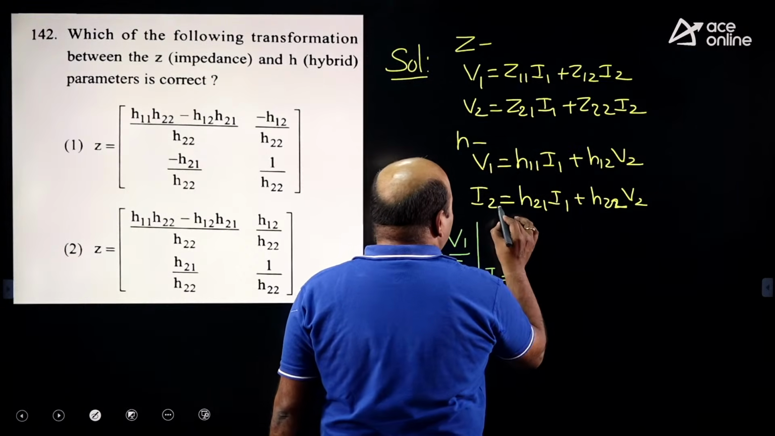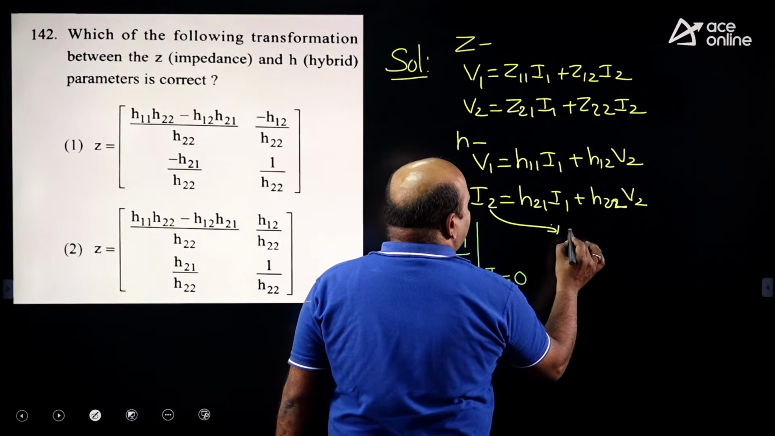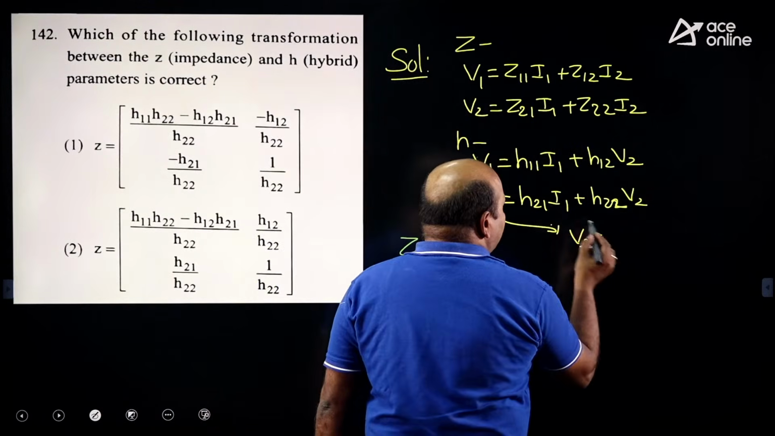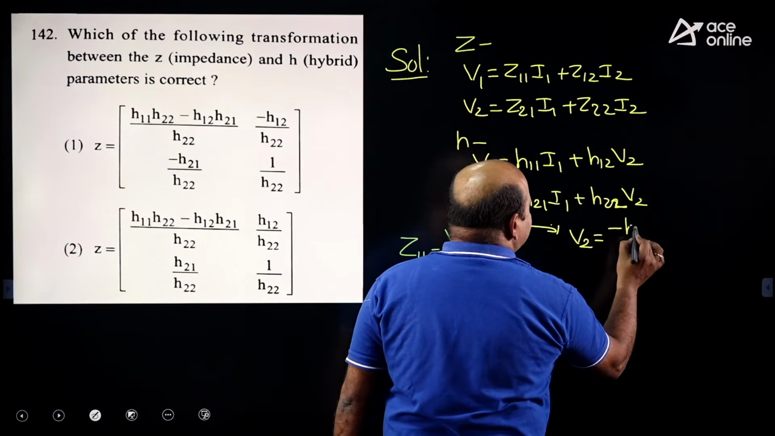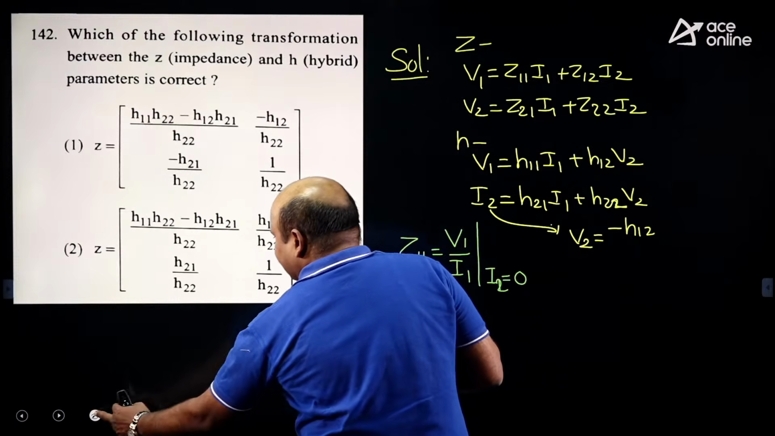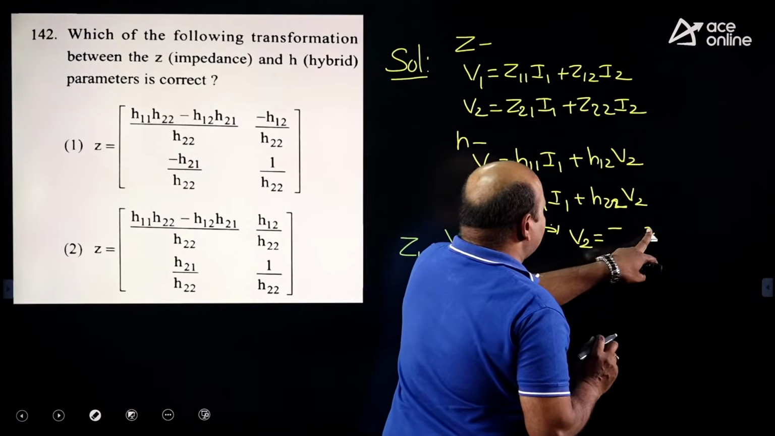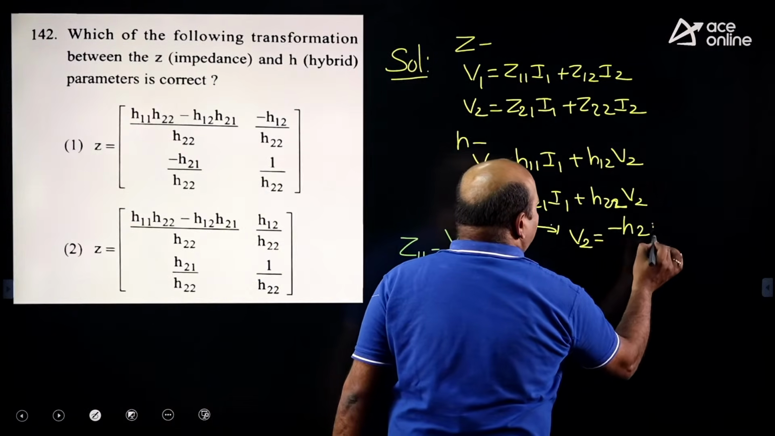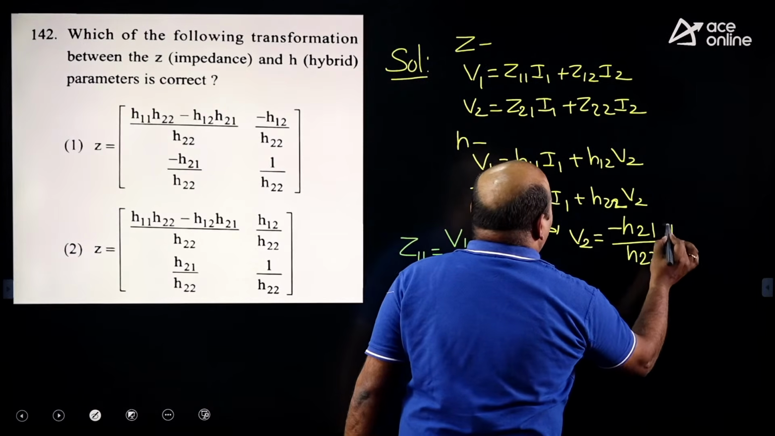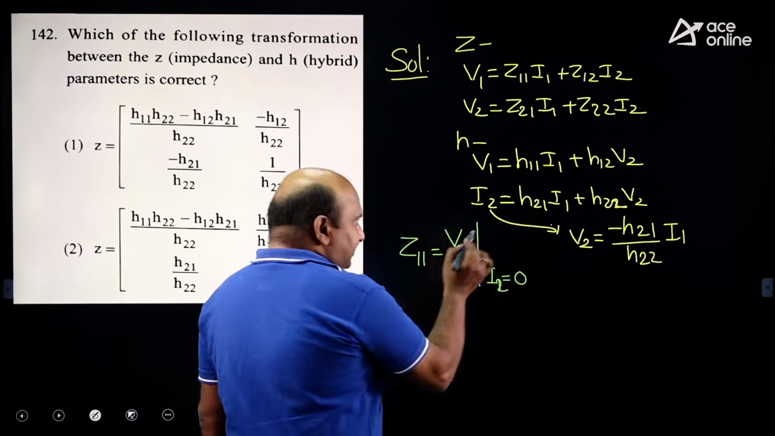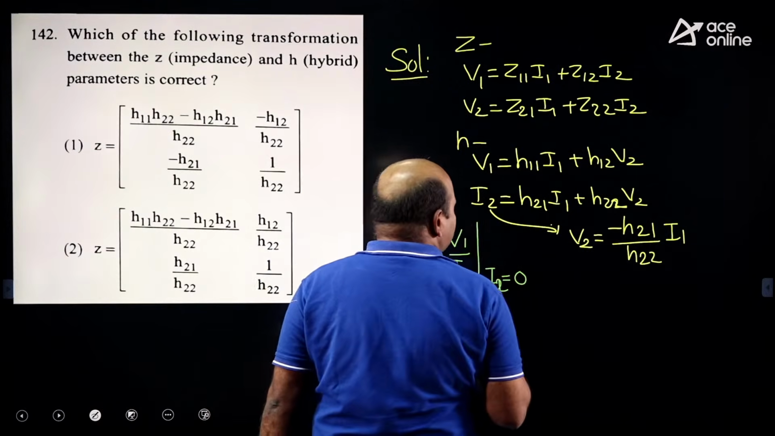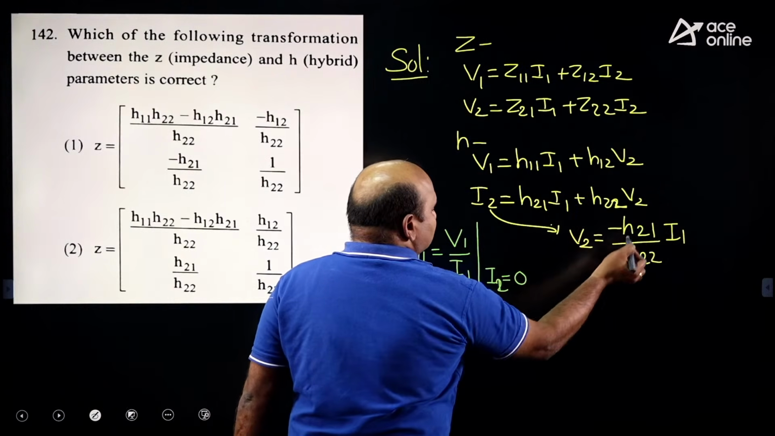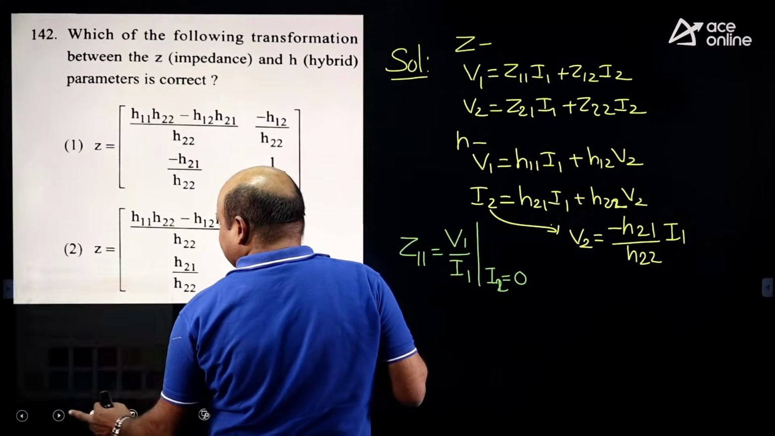Now, when I2 is equal to 0, from this I can take V2, because we need to go for V1 and I1. V2 is equal to minus H21 by H22 times I1. You should be careful regarding this, the subscripts are very important here. Are you getting it? Now take the first expression. From the first expression, you will get V1 by I1 by replacing V2 equal to minus H21 by H22 I1.